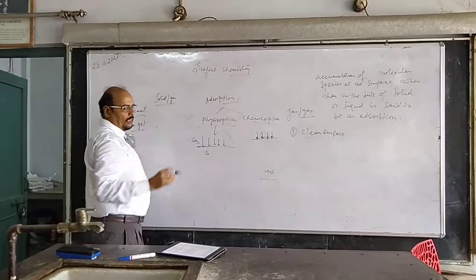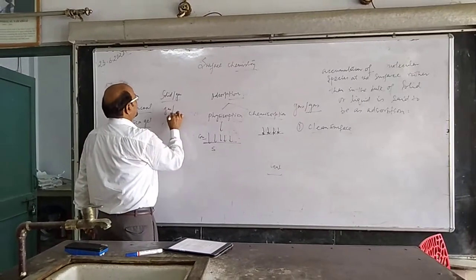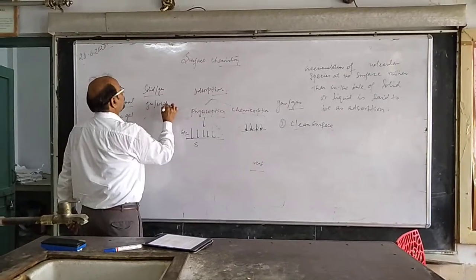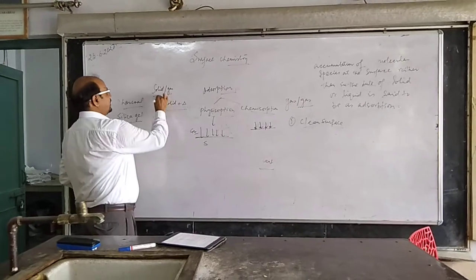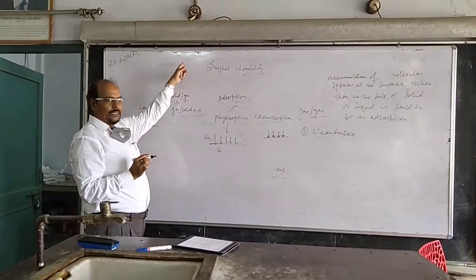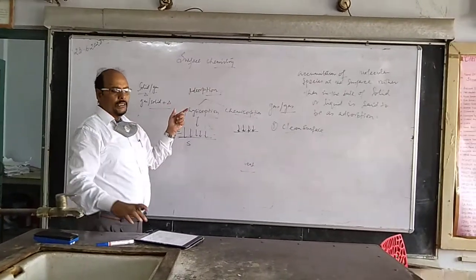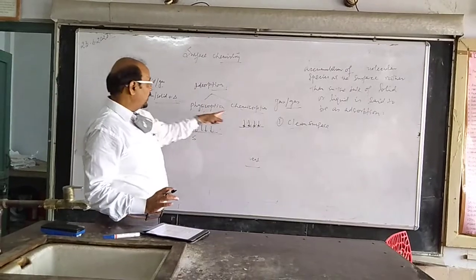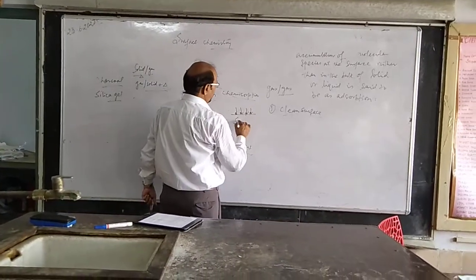You can see here the second one written in your book. This can again be converted like this: gas upon solid, if you supply simple heat. Means if heat is supplied here, the gas is likely to be removed, right? And because it is a reversible process, this takes place in physisorption. While in case of chemisorption, there is specificity.